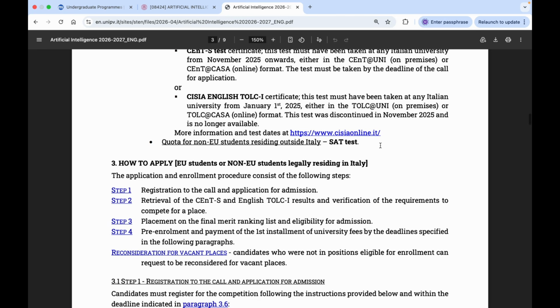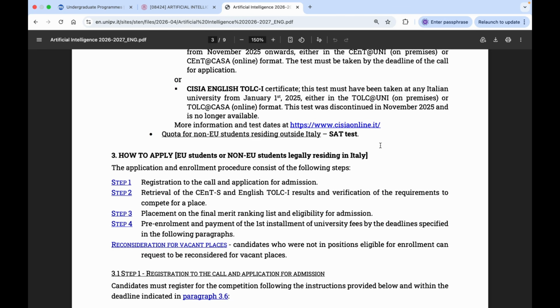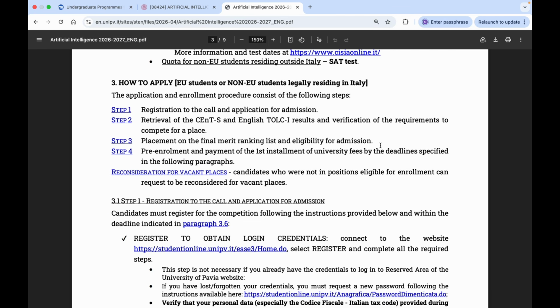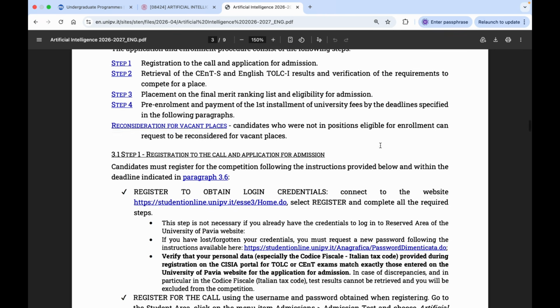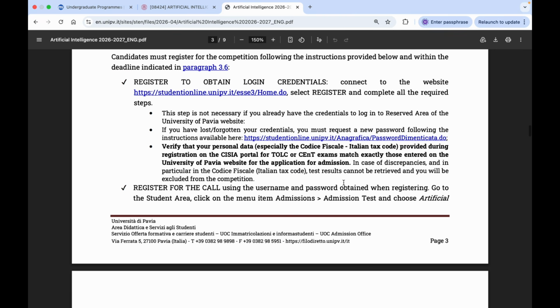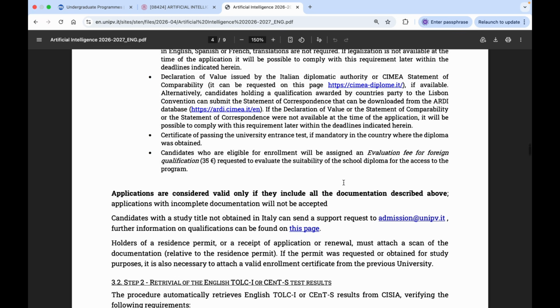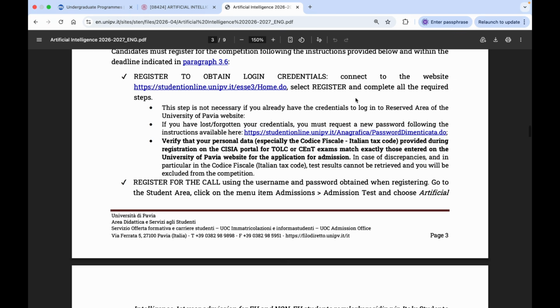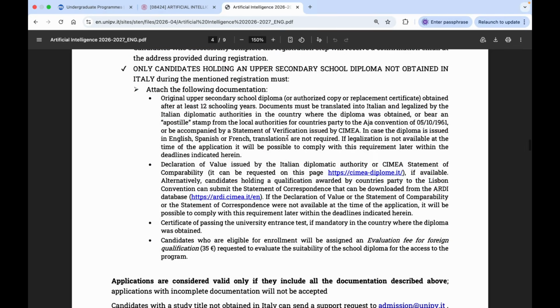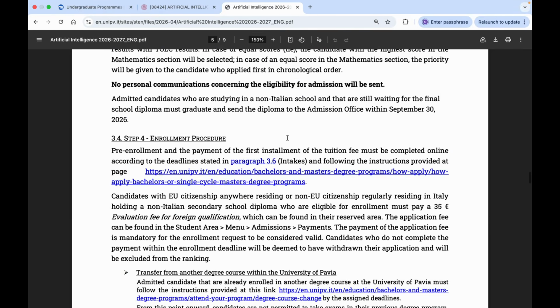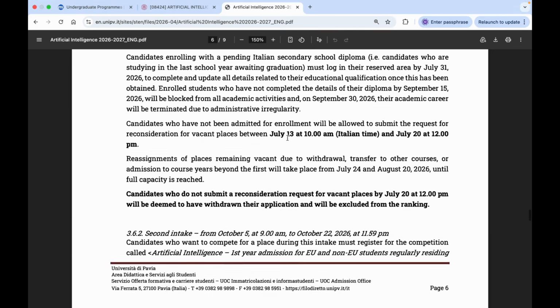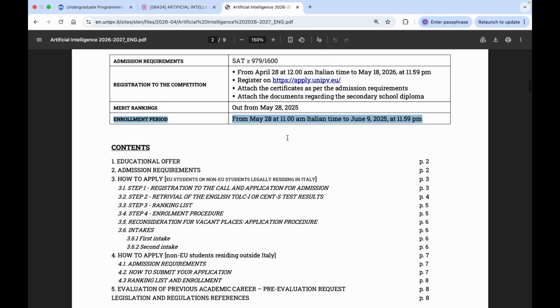One more thing, there is a fee of €35, but you do not need to pay this fee with your application. If you get selected, then you can pay this fee with the enrollment fees. So practically you can apply free of cost. This is the key detail for the course artificial intelligence. And one more thing, this course is offered with two other universities. I will show you.